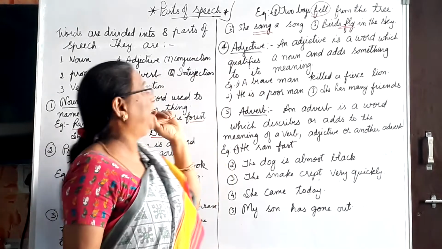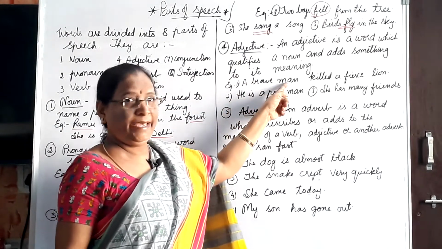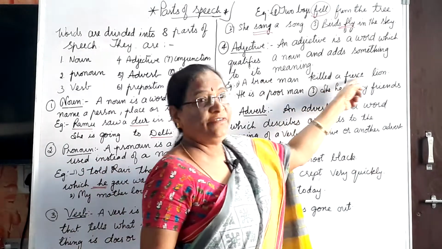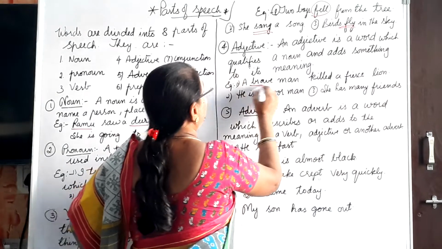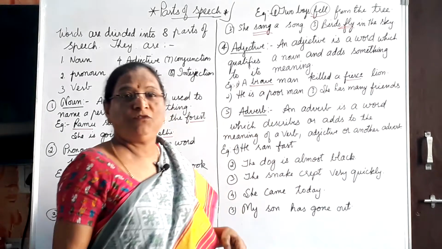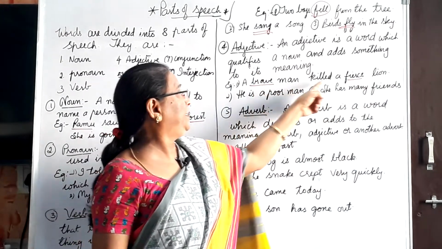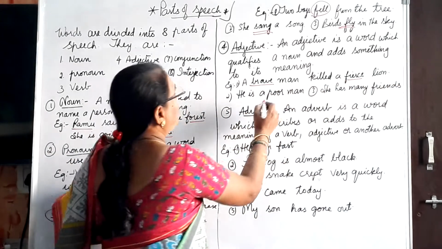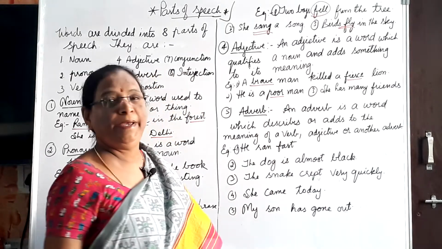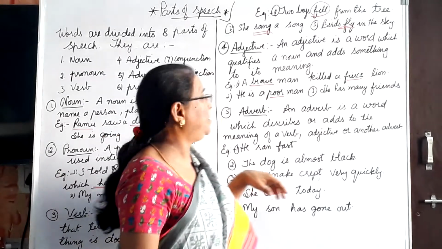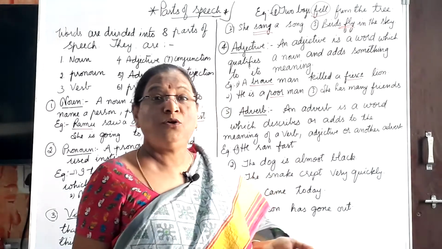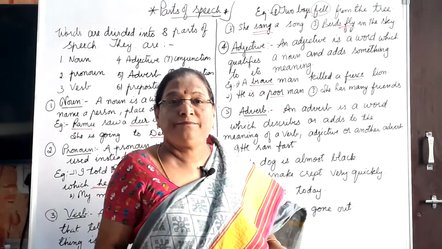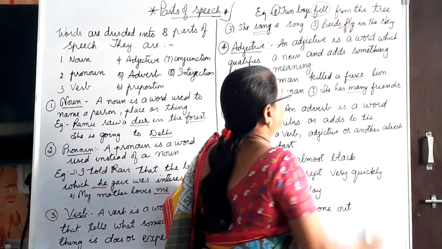That comes under adjective. For example, a brave man. What kind of man here? Brave. A brave man killed a fierce lion. What kind of lion here? Fierce. Quality. See, this is adjective. He is a poor man. What kind of man? Poor man, cold water, tall boy, smart girl, all this comes under adjective. She has many friends. How many? She has many friends.